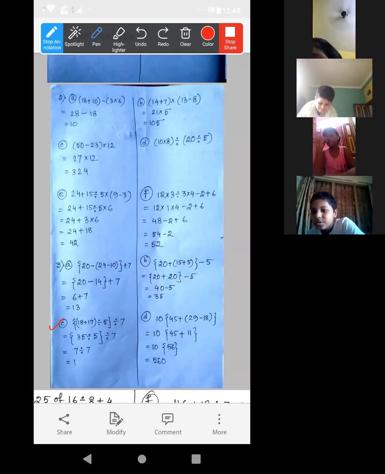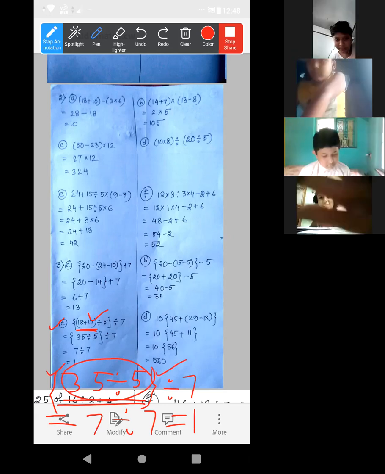Number C. Again, there is the first bracket, 18 plus 17. That is 35. Divided by 5. 18 plus 17 is already done, so the first bracket will get removed. Now 35 divided by 5. Divided by 7 as it is.